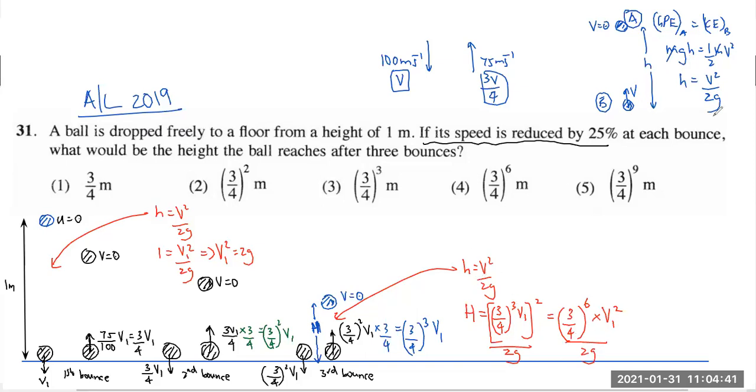I'm applying this equation for this part and for this part separately. So what will happen? What is v1 squared over 2g? That is 1. So for height, the final answer is going to be (3/4)^6 meter. Right, so the correct answer for this question should be the fourth one.